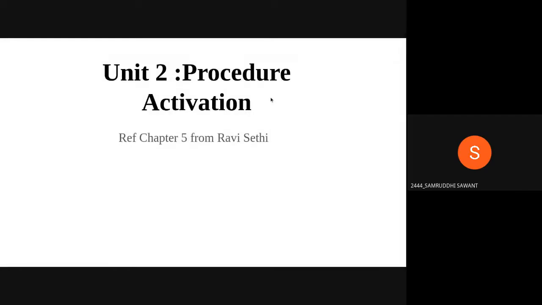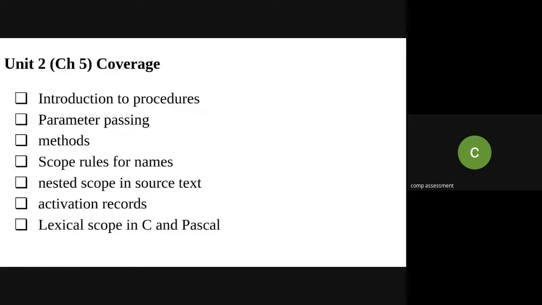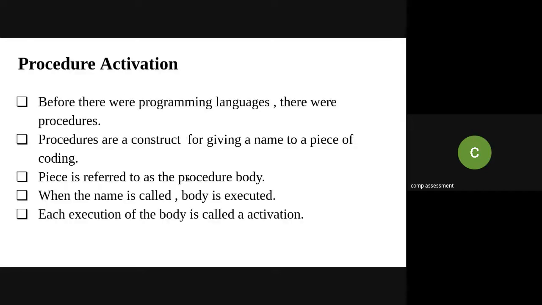So the next topic which we are going to talk about in today's lecture is procedure activation. What we are going to cover under this topic is: introduction to procedures, how parameters are passed to these procedures, different methods for passing, scope rules for the names, nested scope in the source text, activation record, and lexical scope in C programming and in Pascal programming languages.